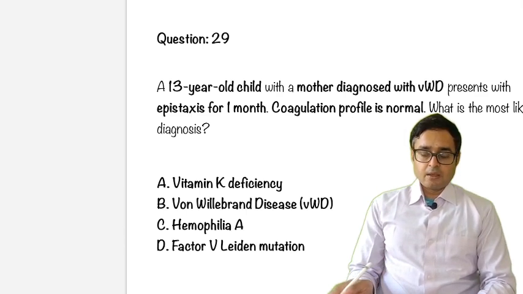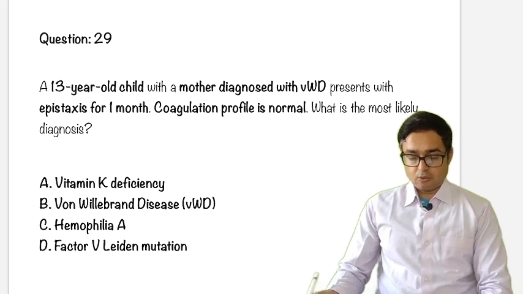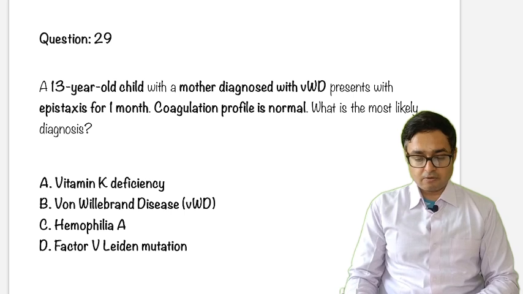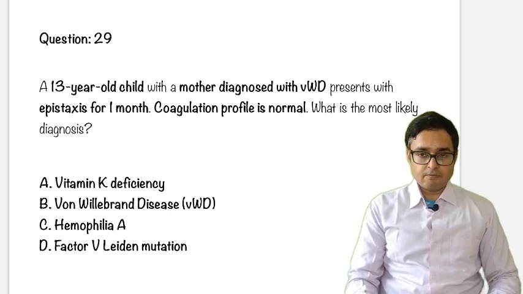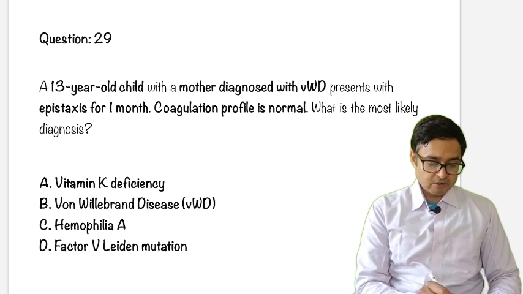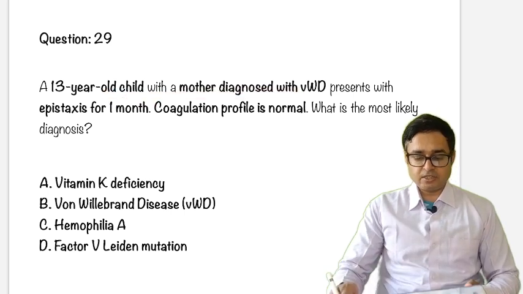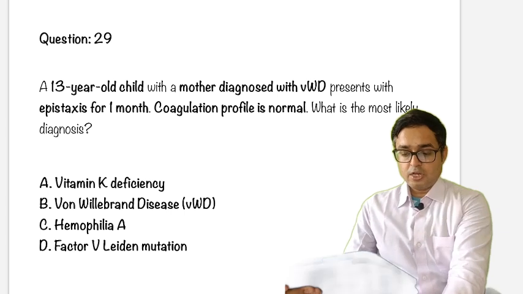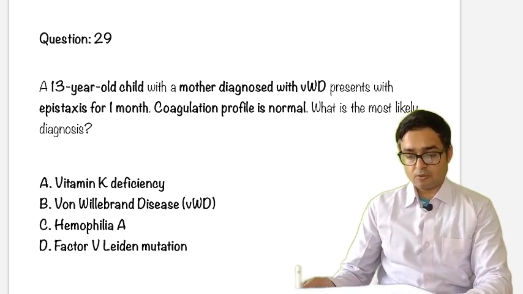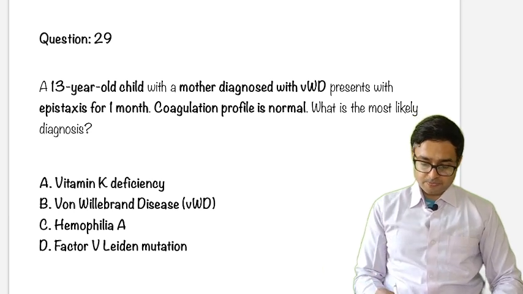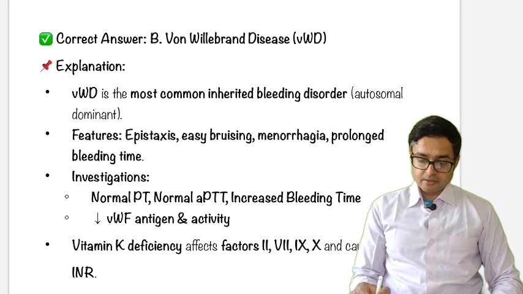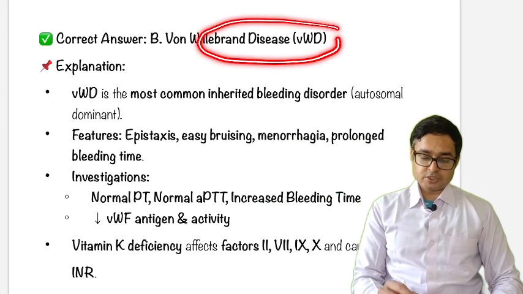Next question, question number 13. A 13-year-old child with a mother diagnosed with von Willebrand disease presents with epistaxis for 1 month. Coagulation profile is normal. What is the most likely diagnosis? Vitamin K deficiency, von Willebrand disease, hemophilia, or factor V Leiden mutation. The diagnosis is von Willebrand disease.